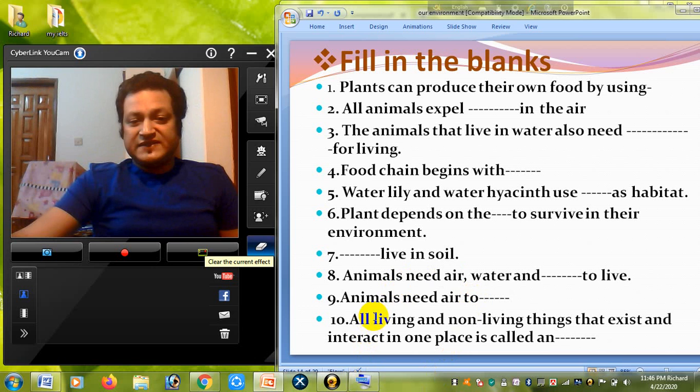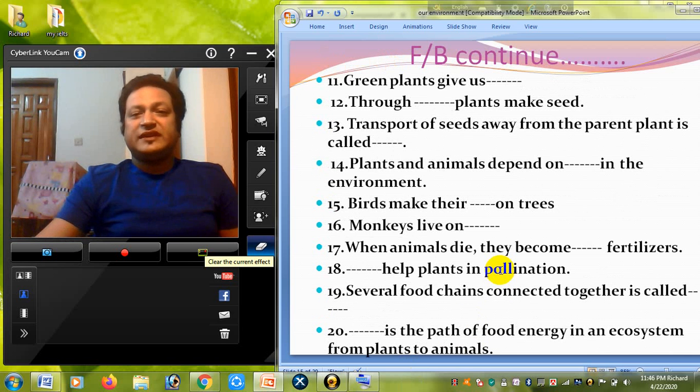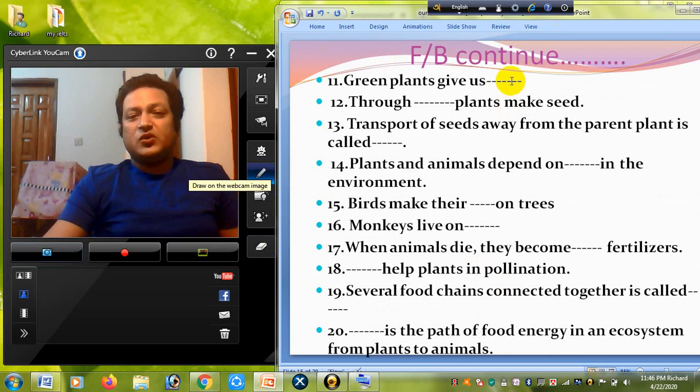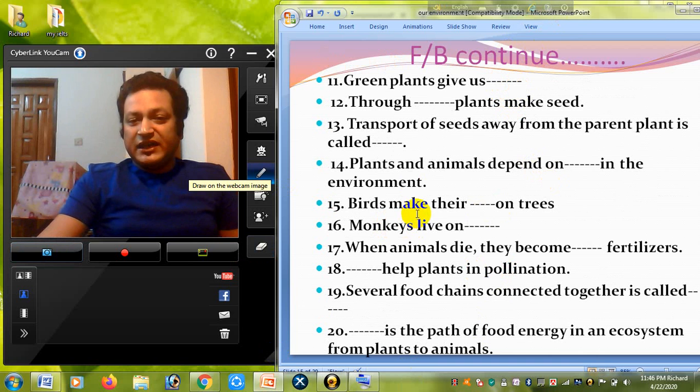Animals need air to what? Breathe. Yes. By this way, we will learn the things. Next, the green plants give us what? They give us oxygen and food. The birds make their dash on the tree.